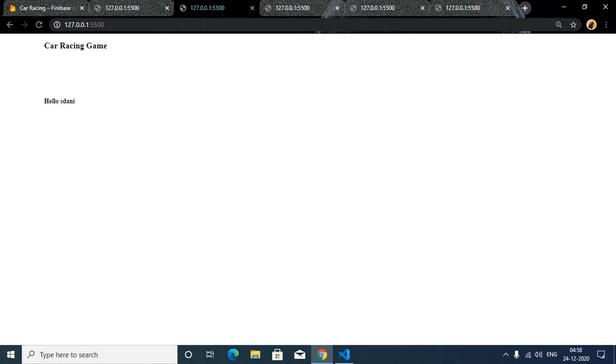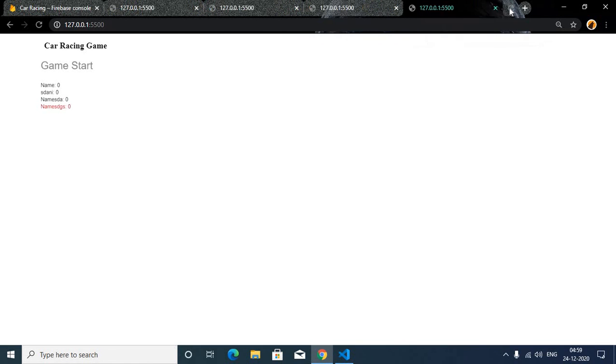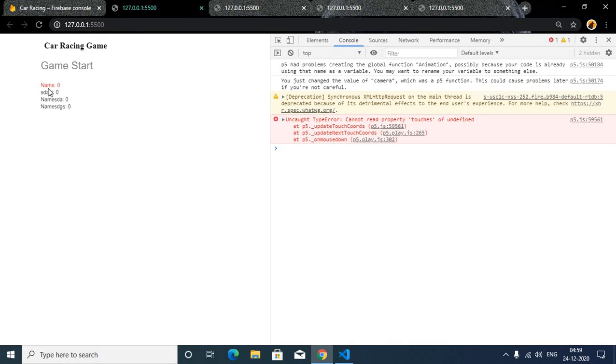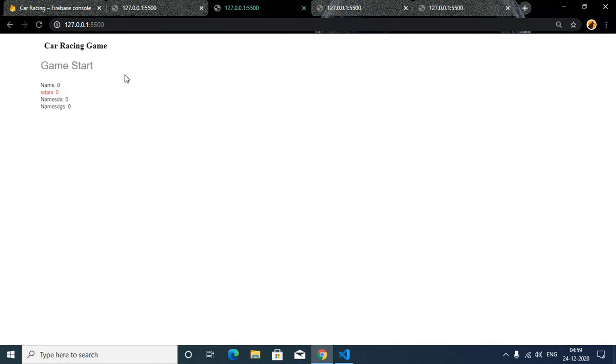Hello name, okay, whatever name it is, name 3, 4. So you can see game start, and you can see this last name is in red. If you click on the first, you can see it is not showing any input because the game state is now start. If I come to the first screen, then you can see this name is in red and the rest are black, which means this screen belongs to this name. Now this for the second, this for the third, and this tab for the fourth one.